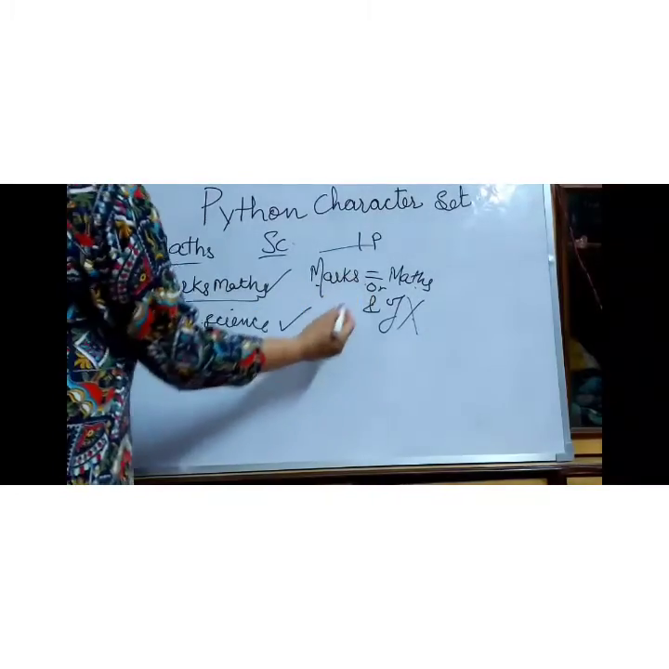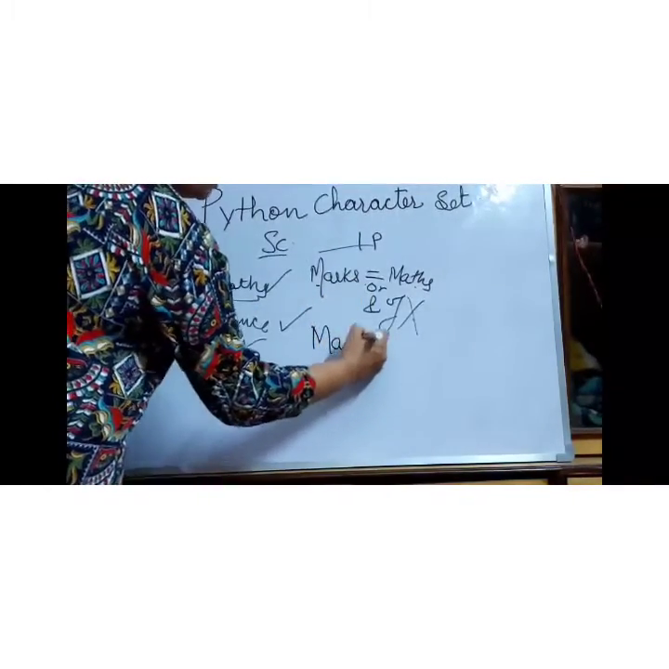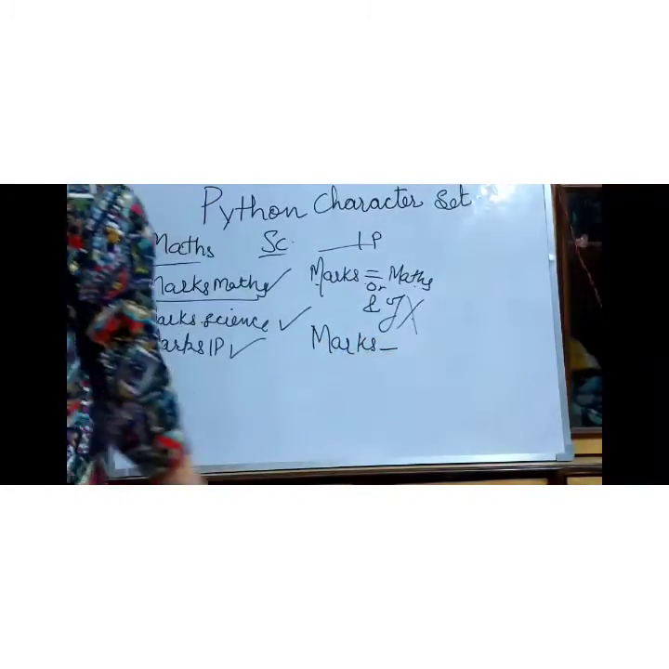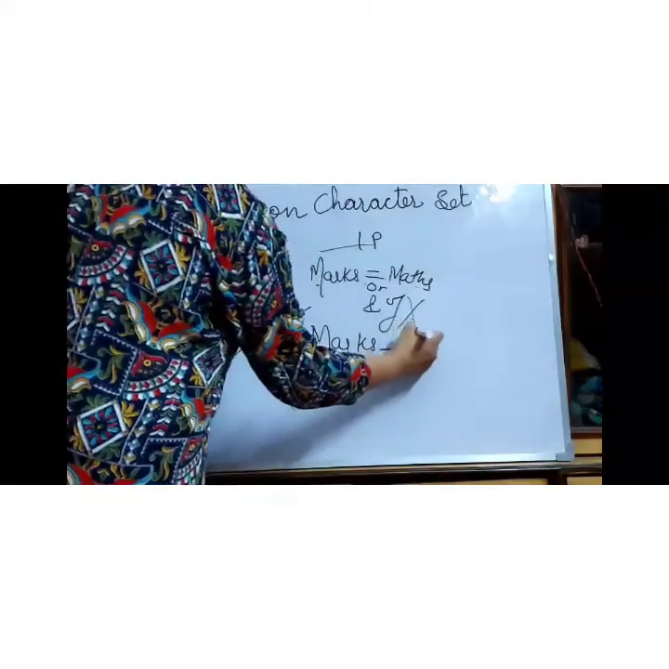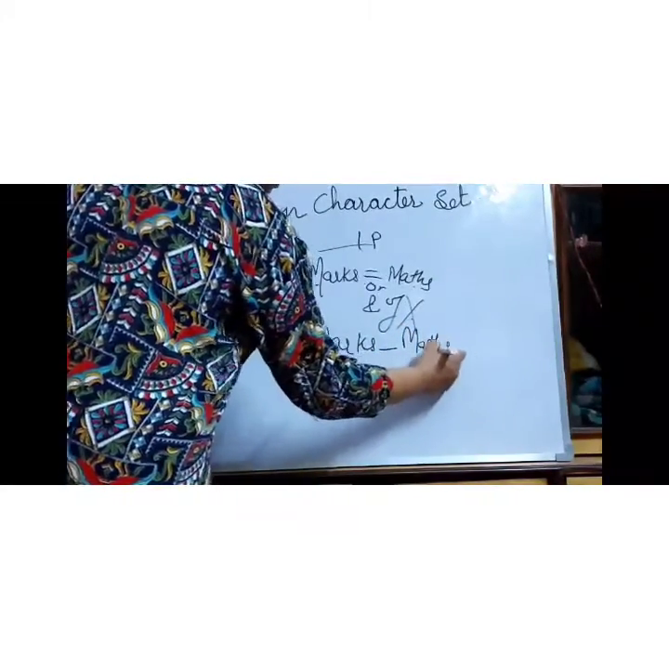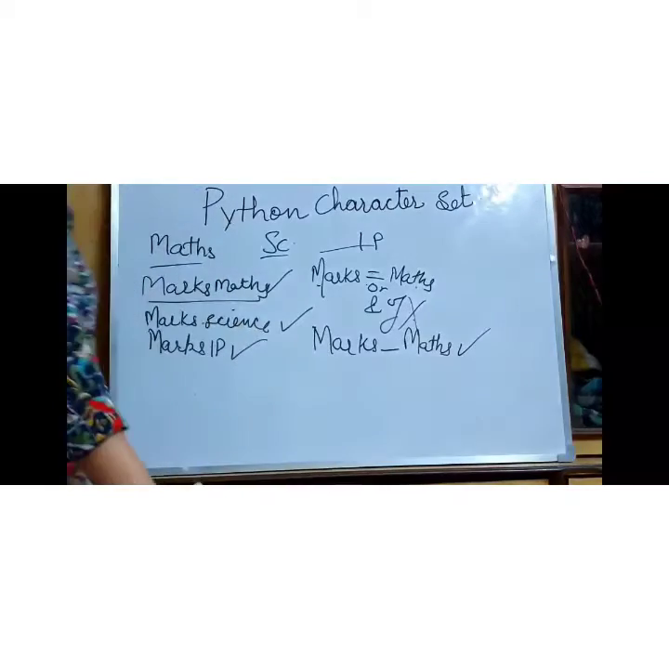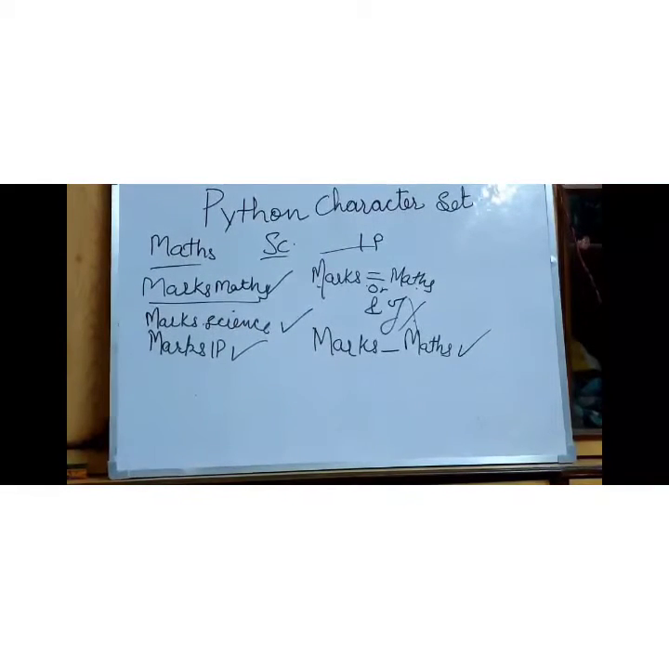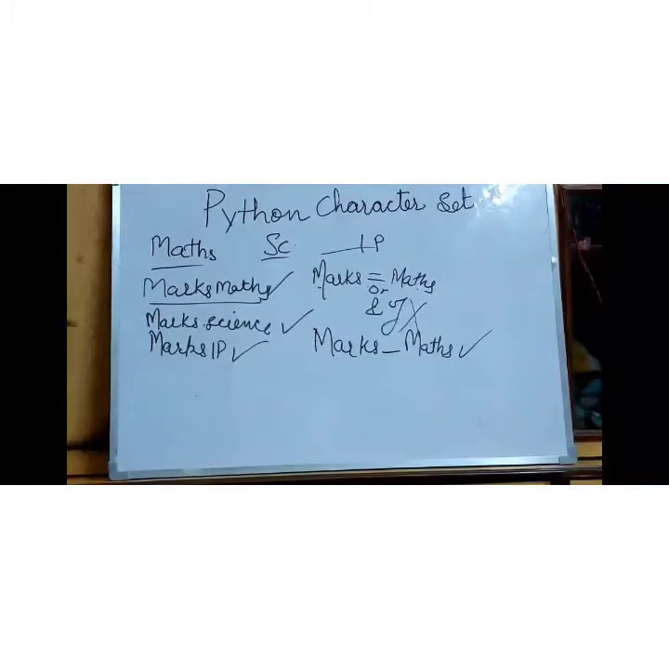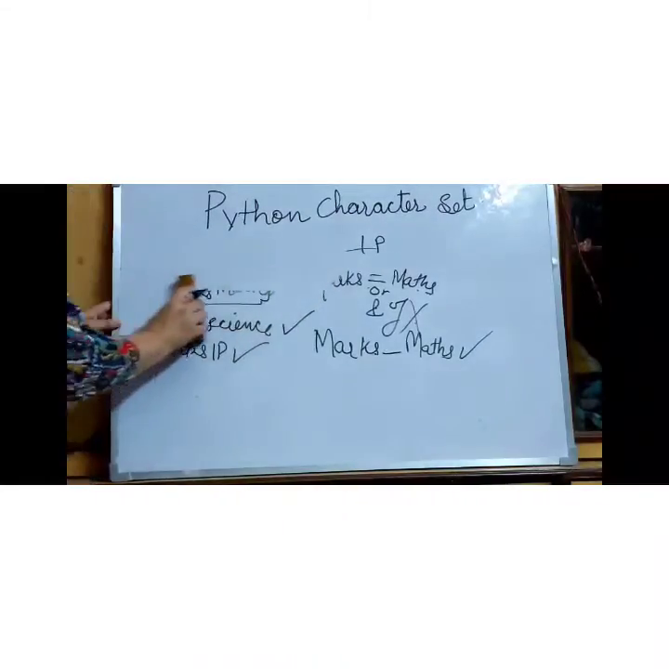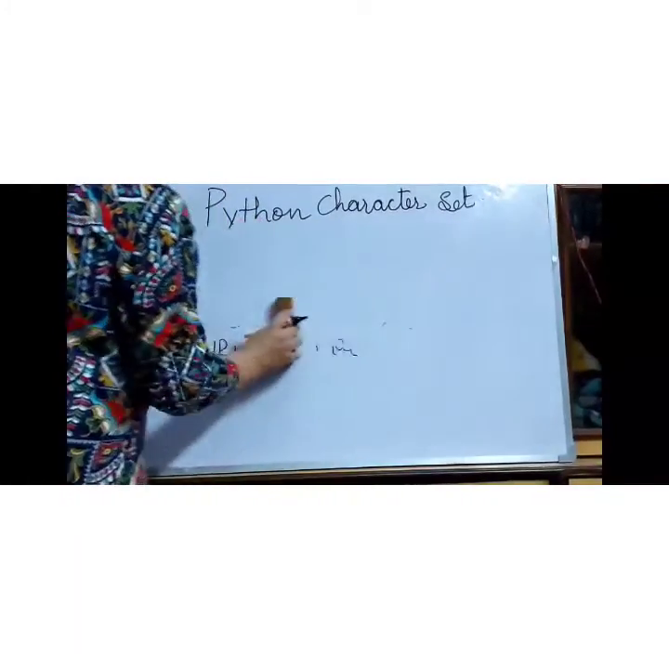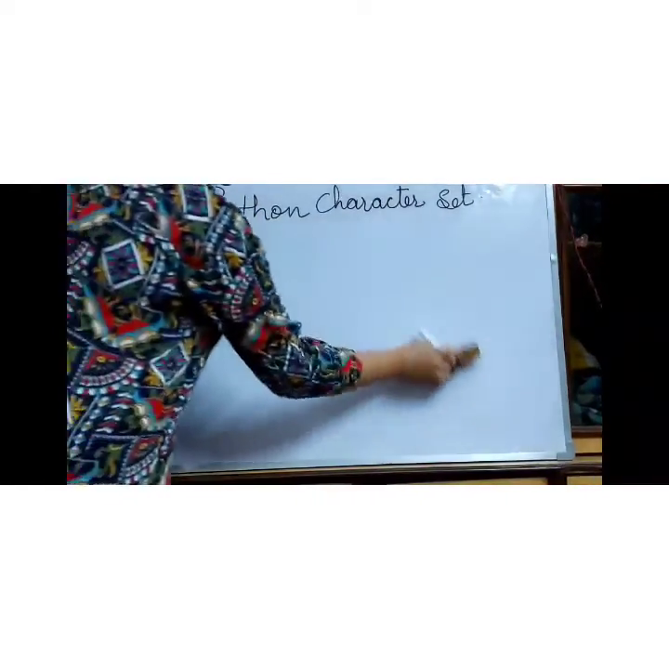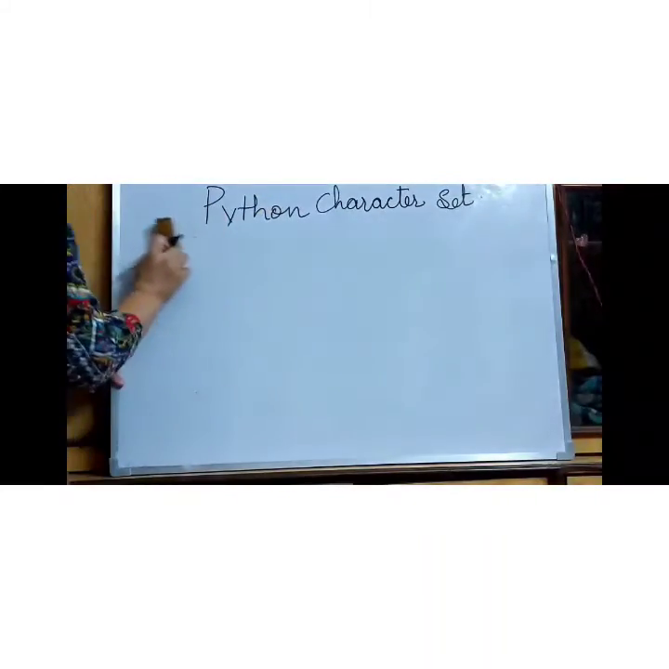You can put an underscore like this. Again I am saying, underscore is treated as a character. You can use it within the characters. marks_maths, this is valid. So these are the identifiers. Keywords are the special words which you cannot use for writing a program in the language.